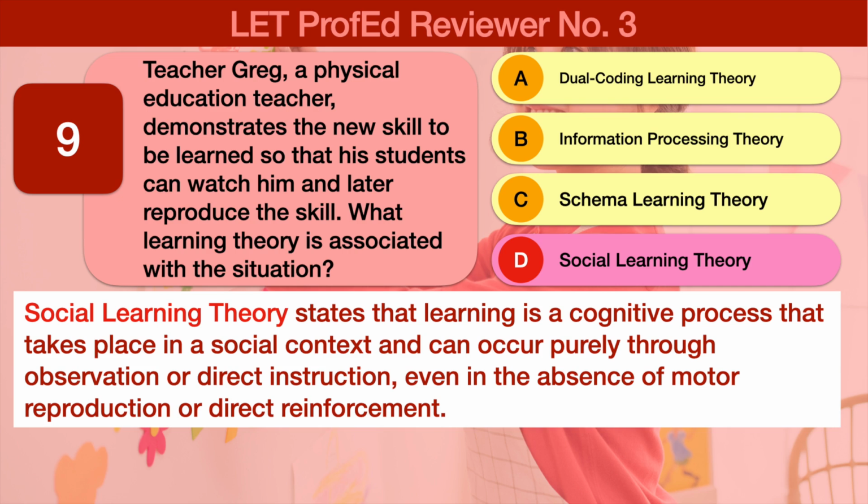Dual coding theory involves mental images and verbal descriptions as tools for retaining information. Information processing theory explains that an individual learns when the human mind takes in information, performs operations on it, and retrieves it when needed. Schema learning theory discusses how prior knowledge helps the learner understand new information in the learning process.